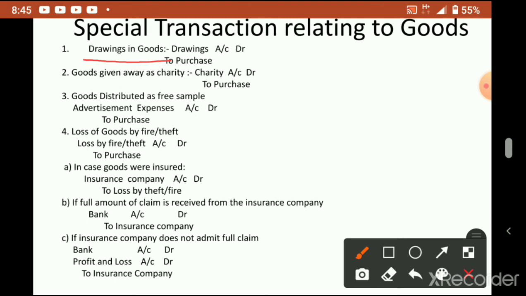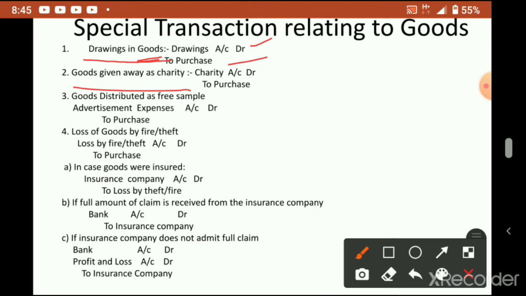We know that business property and business money should be separate from the owner's property. You should not mix personal property with business property. So how to deal with this? First journal entry, I will tell. If the owner is taking goods from the business for personal purpose, what account will be opened? Drawings account debit to purchase. Which account? Drawings account debit to purchase.